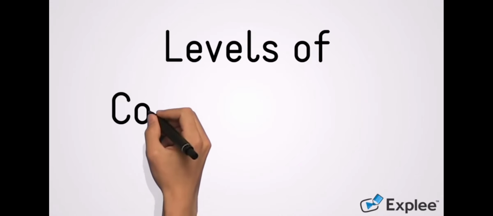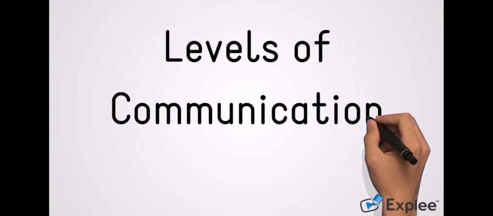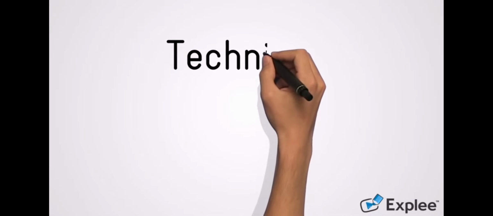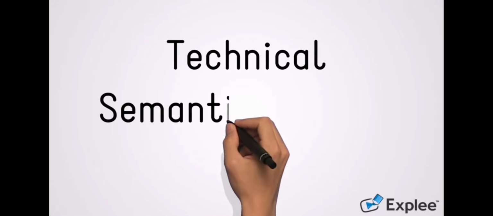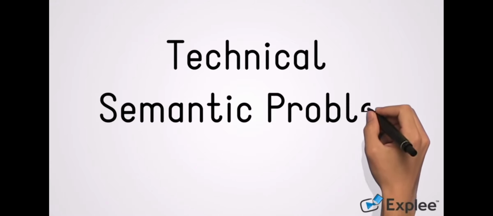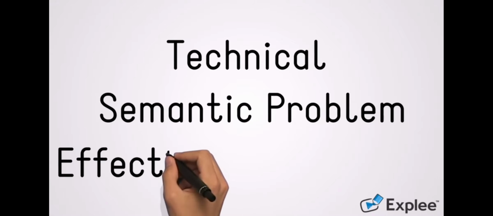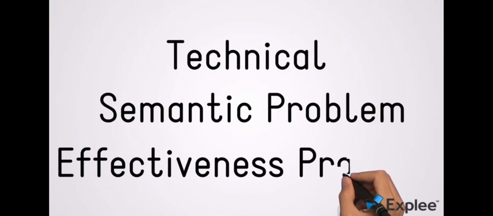Levels of communication problems. There are 3 levels of problems of communication according to Shannon-Weaver. They are: 1. Technical problem. How does a channel cause a problem? 2. Semantic problem. Is the meaning of the message sent and received very different? 3. Effectiveness problem. How effectively does the message cause a reaction?